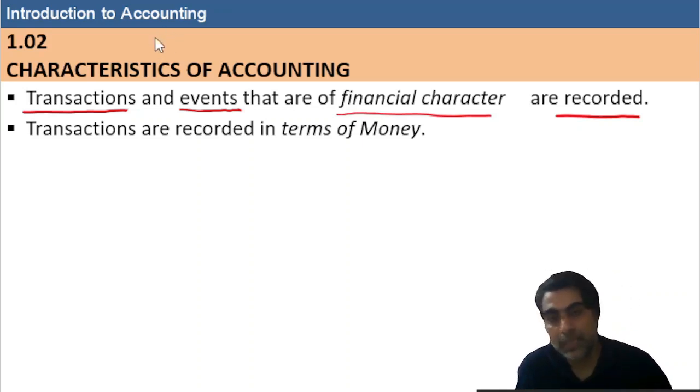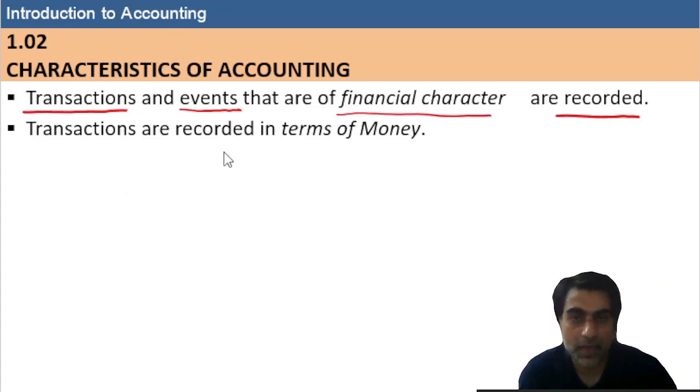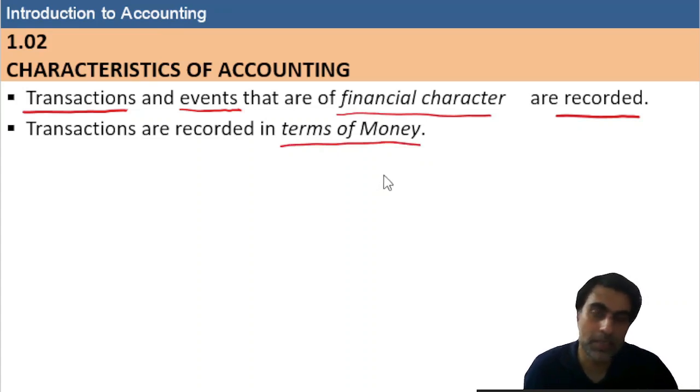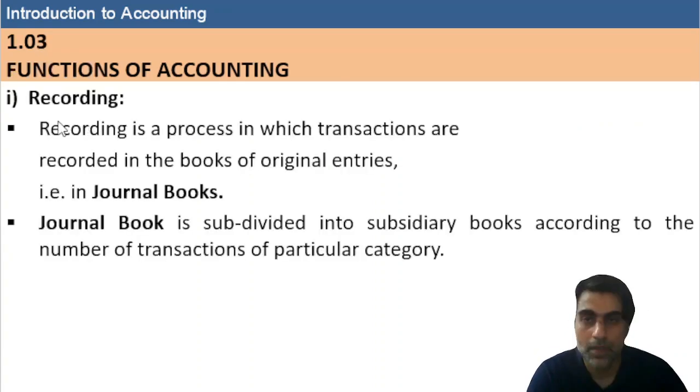And the other important thing is that transactions are recorded in terms of money. So we don't have any other option. You have to record compulsorily in terms of money. To record it in terms of money, it must be measurable in terms of money. Now let's discuss recording.